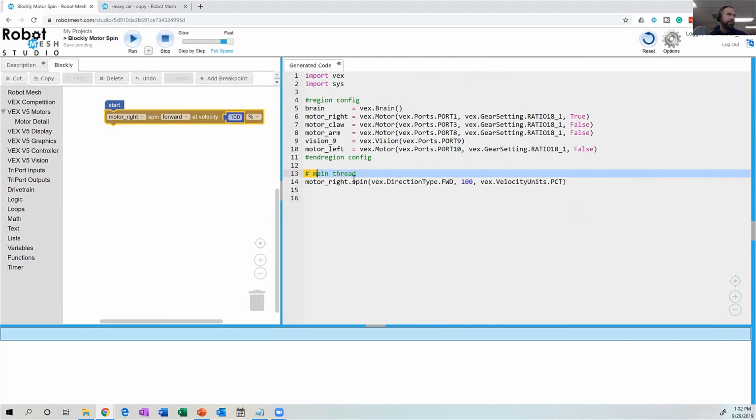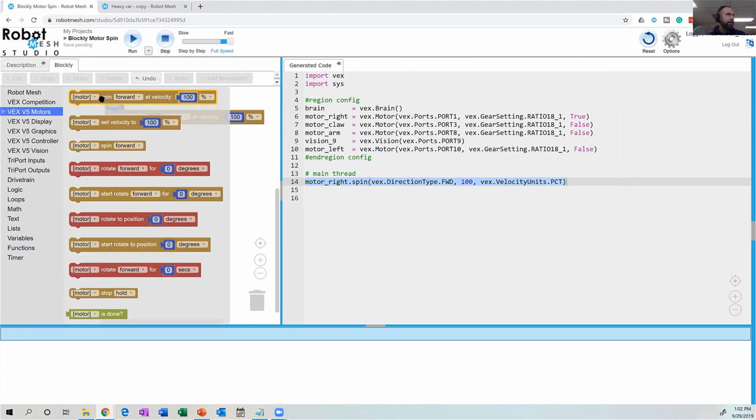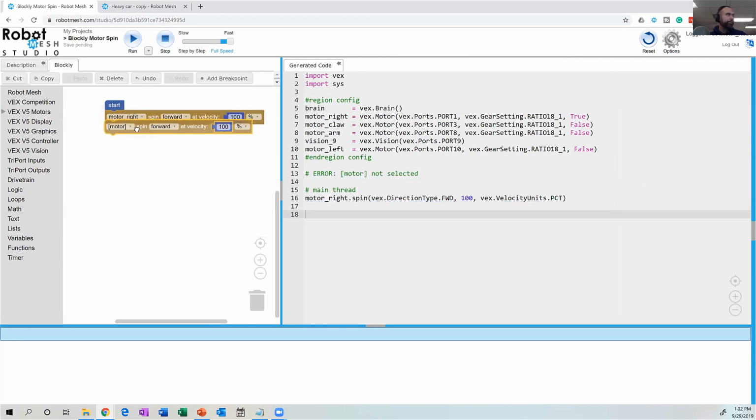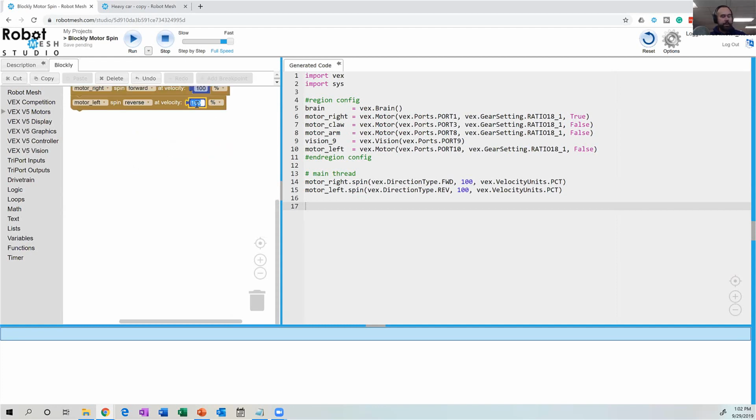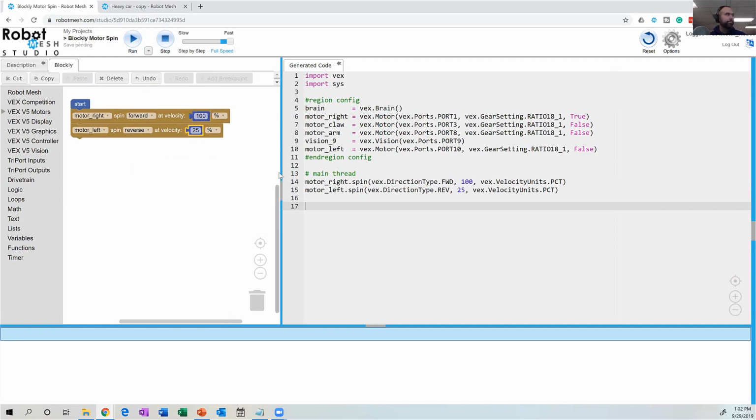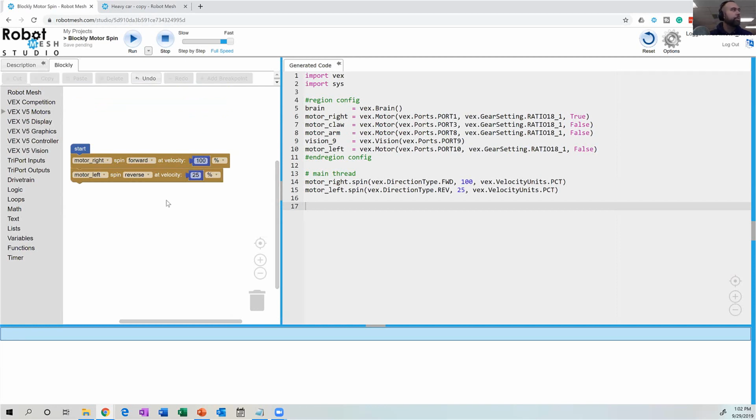That is indeed what we had written in the other project. So now let's add another block. I'm going to come up here and say, I wanted my left motor left to spin in reverse at 25% power. Recall that we had that motor moving much more slowly. And then I want both of these motors to do that for 20 seconds.